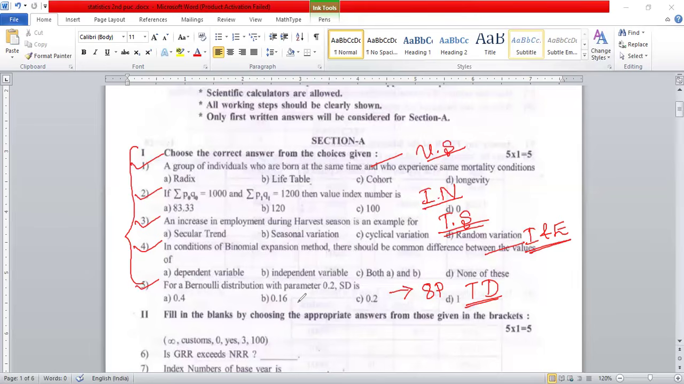So similarly, the second one, fill in the blank, choosing the appropriate answer from the given options in the bracket. So answers are given in the bracket there.